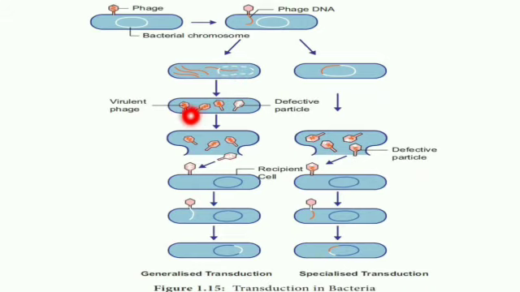You could see here, if you observe this virion, it packs red colored DNA, that is viral DNA. But when you observe this phage, it is packed with what? White colored DNA. White colored DNA relates to the bacterial chromosome. This virus is a defective particle.